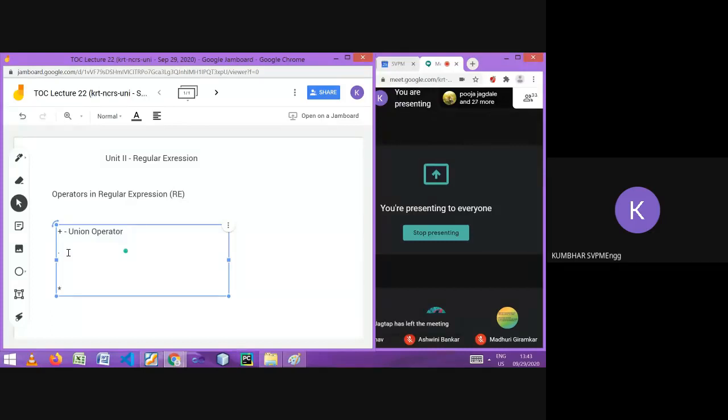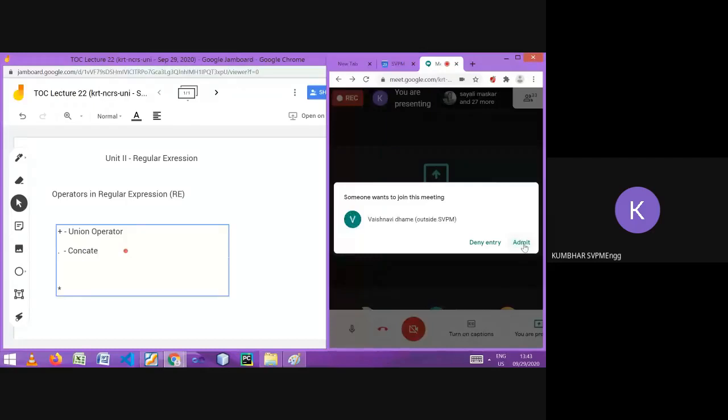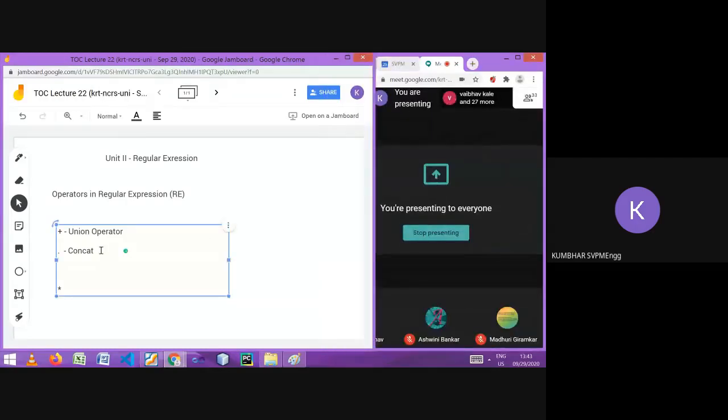Dot operator, second one, is called as concatenation operator.